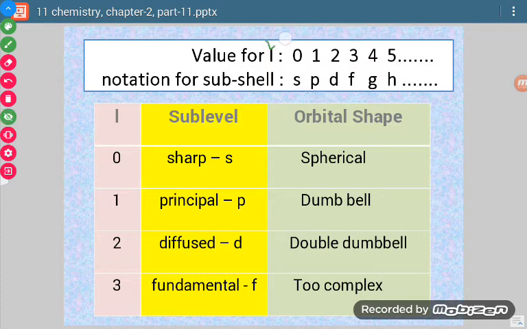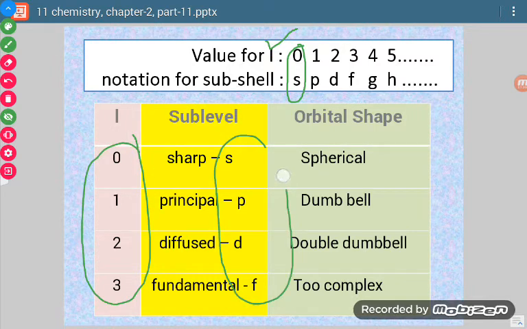If L value is 0, then the sub level will be S. So you have to remember 0, 1, 2, 3 as S, P, D, F, and after this we have to go alphabetically. After F, G comes, then H, I, J, K, like that.